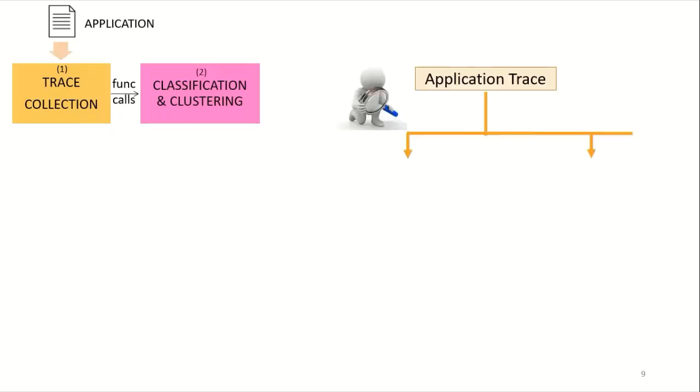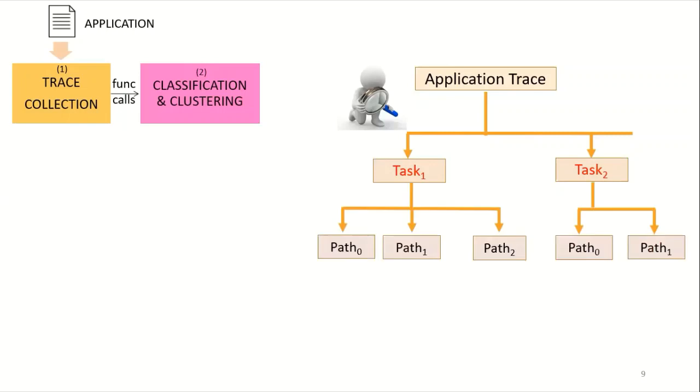We first classify the application trace into different subtasks based on the functions called. We observe that for the same high-level task, we can obtain thousands of different function call trees due to the following reasons: different arguments, conditional statements, interrupts, and switches done by the scheduler. They are represented as path 0, path 1 in the diagram. Analyzing and comparing thousands of such paths is hard.